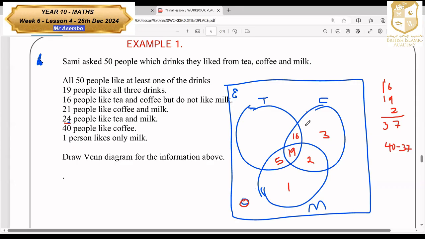So let's add all this one. If you add them, here you have 16 plus 19 plus 2, which gave us that 7. So that 7 plus 3, which is 40. Then 40 plus 5, 45. 45 plus 1, which is 46. So 50 minus 46 gives us 4. That's the only one which is remaining.